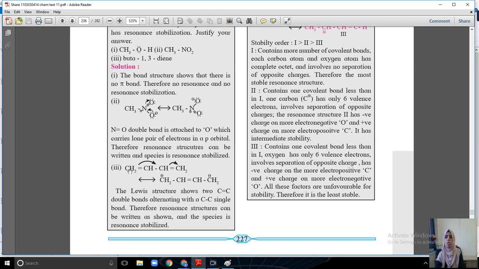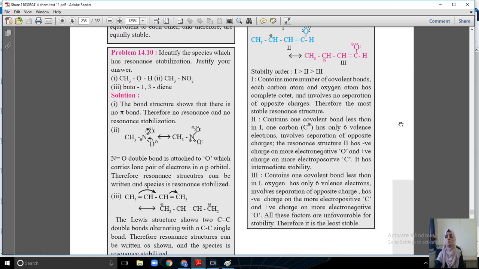Electrons are moving from this to this, so there is electron deficiency and a positive charge will appear on this carbon. The Lewis structure shows 2 double bonds alternating with a C-C single bond. Therefore a resonance structure can be written as shown, and the species is resonance stabilized.